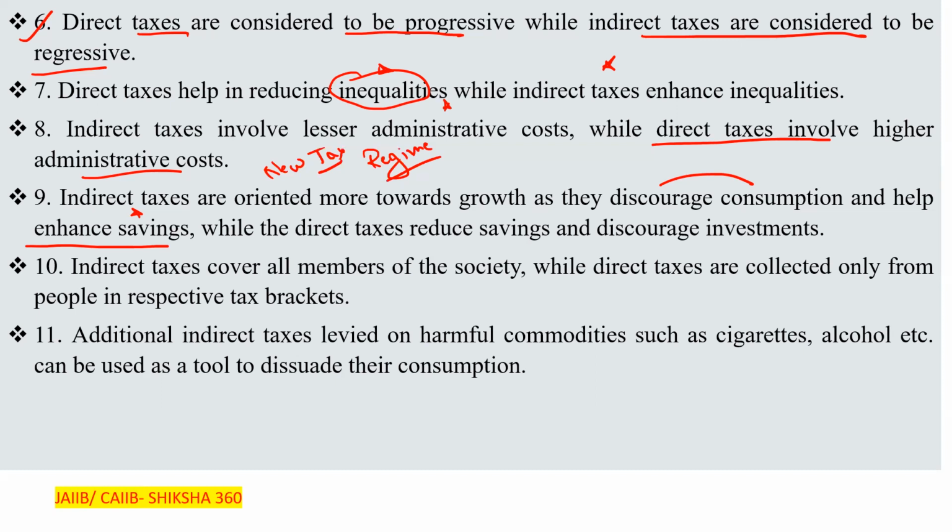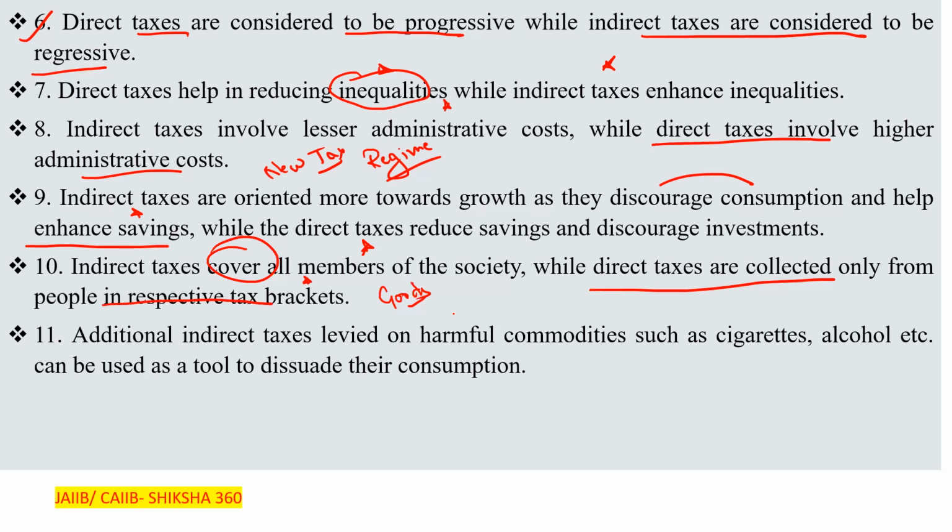Further, indirect taxes cover all the members of the society, while direct taxes are to be collected only from people in the respective tax brackets. Indirect taxes are charged on goods, so every person who purchases goods from the market will pay them.